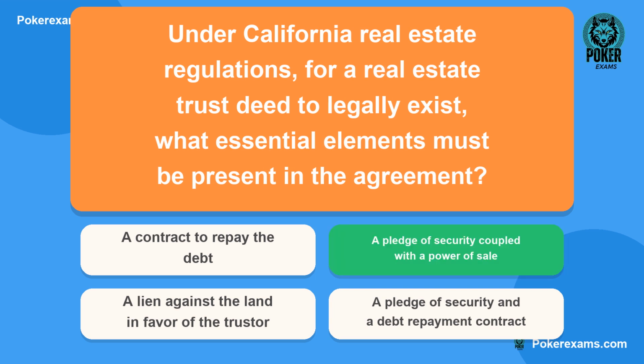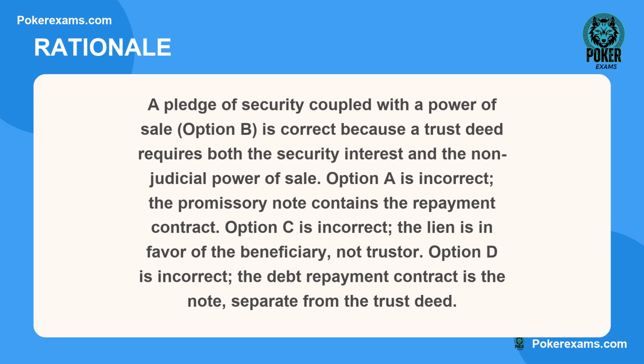The correct answer is B. Here is why. A pledge of security coupled with a power of sale, option B, is correct because a trust deed requires both the security interest and the non-judicial power of sale. Option A is incorrect. The promissory note contains the repayment contract. Option C is incorrect. The lien is in favor of the beneficiary, not trustor. Option D is incorrect. The debt repayment contract is the note, separate from the trust deed.